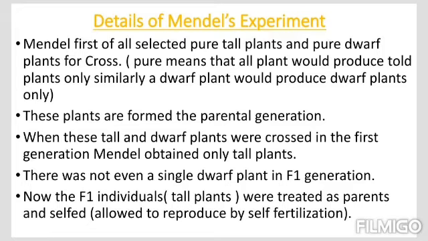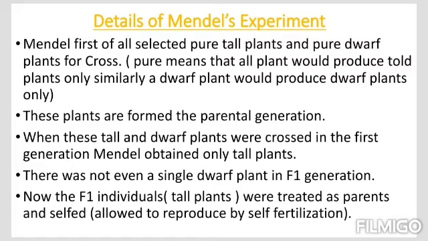These plants form the parental generation, means in one area of the garden he has sown the seeds all for tall plants, in another area he has sown the seeds all for dwarf plants. Now he allowed them to crossbreed with each other. That means he allows them to undergo sexual reproduction by cross pollination, and he obtained the F1 generation, that is the offspring. F1 generation means offspring obtained from a cross between parental generations.